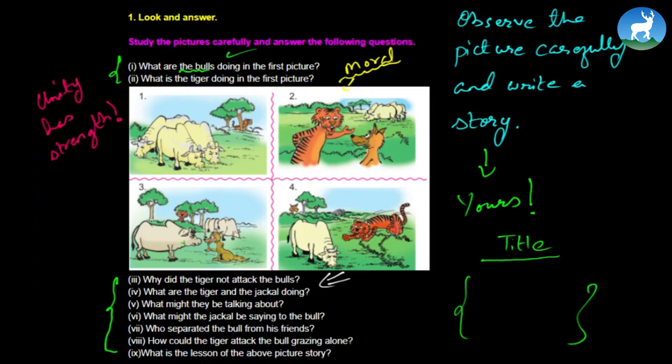Of course, that's what tigers do. They attack. They are natural predators, and they attack those who are alone. Whenever they attack, they make sure that they first isolate their prey from the herd, and only then they attack. So how could the tiger attack the bull grazing alone? The tiger is a predator, and it always attacks an animal separated from the herd.